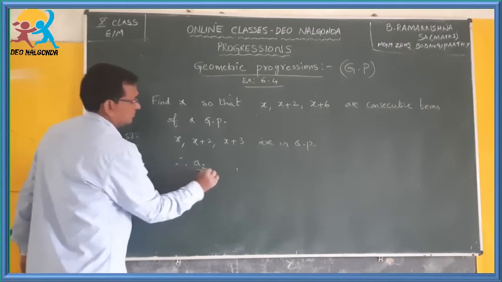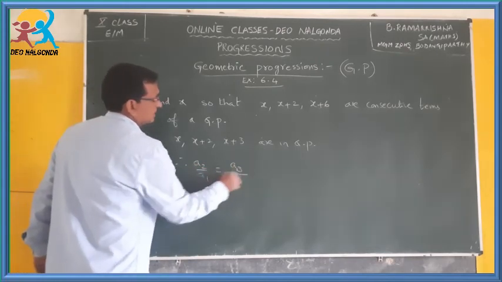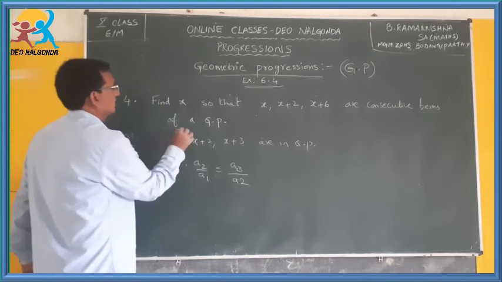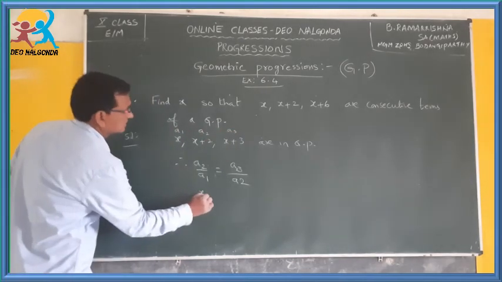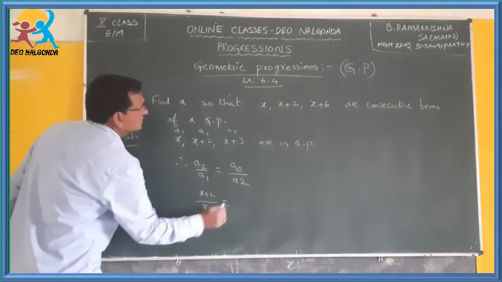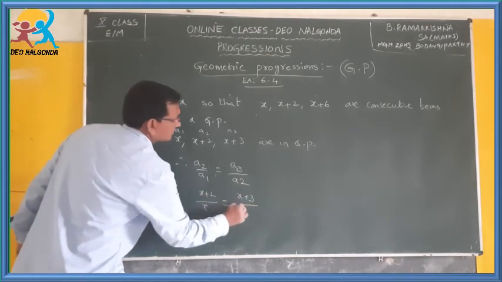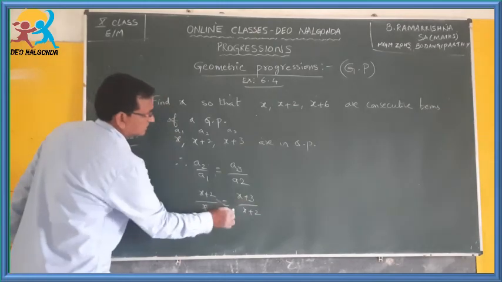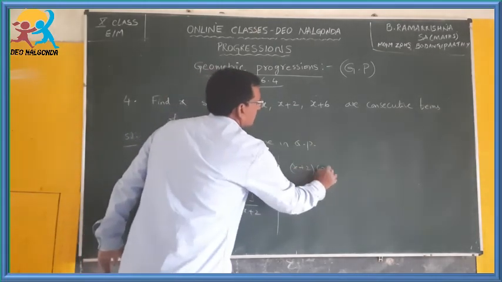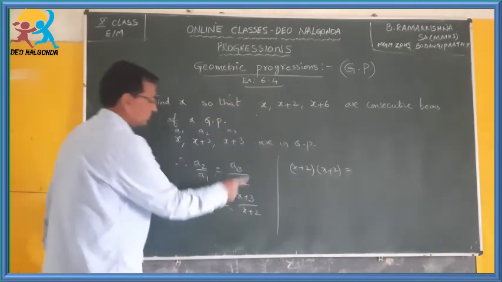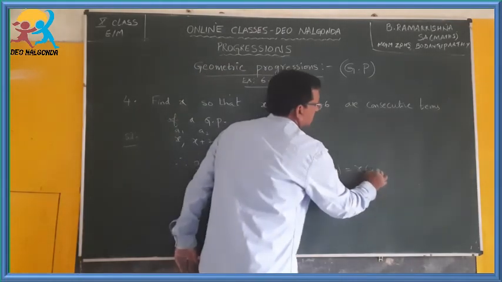Therefore, A2 by A1 is equal to A3 by A2. Let these be A1, A2, A3. Now, I am substituting: x plus 2 by x is equal to x plus 6 by x plus 2. Cross multiply this. X plus 2 into x plus 2 is equal to x into x plus 6.